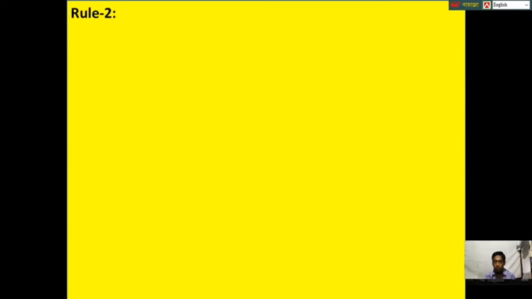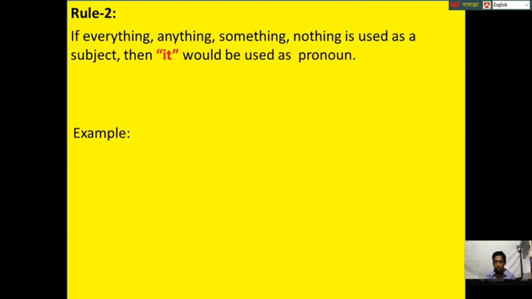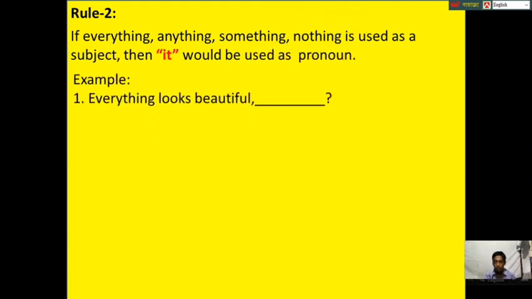Rule 2. If everything, anything, something, nothing is used as a subject, then it would be used as pronoun. For example, everything looks beautiful. Here, everything is used as subject, so we will use it as pronoun. It is present indefinite tense, so tag question will be doesn't it.